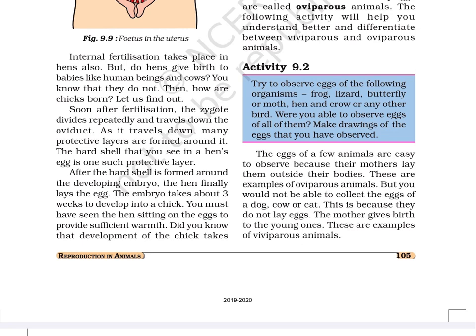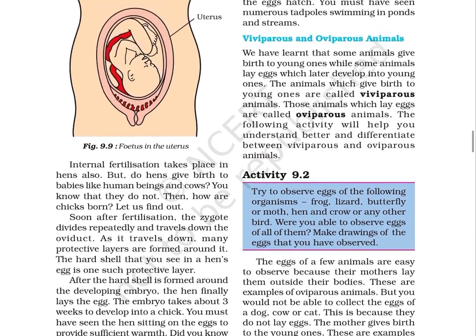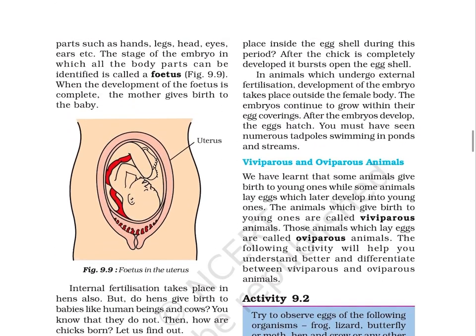Did you know that development of the chick takes place inside the eggshell during this period? After the chick is completely developed, it bursts open the eggshell.